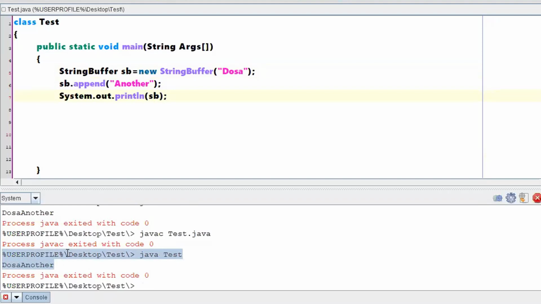So what was the conclusion? What we were discussing in the morning session is that string is immutable. Immutable means once you add a value, another object will be created. If you are modifying a value, another object will be created. String buffer is mutable. When it is mutable, whatever content it is holding, it can change those contents according to the operations you have done. Got the difference? Got the clarity? What is immutable? What is mutable? String buffer is a class name, right? Yes.